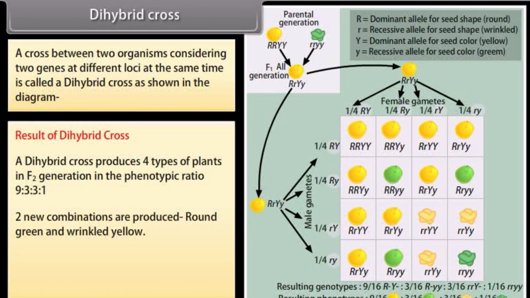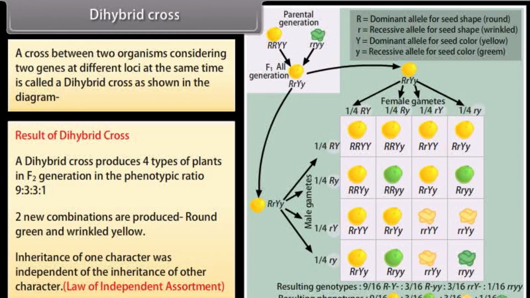2 new combinations are produced, round green and wrinkled yellow. Inheritance of one character was independent of the inheritance of other character. Law of independent assortment.